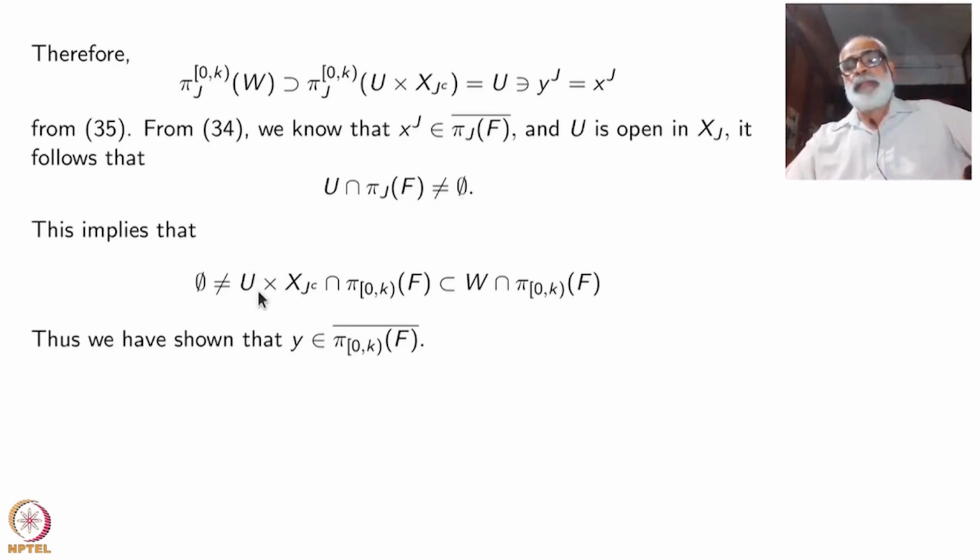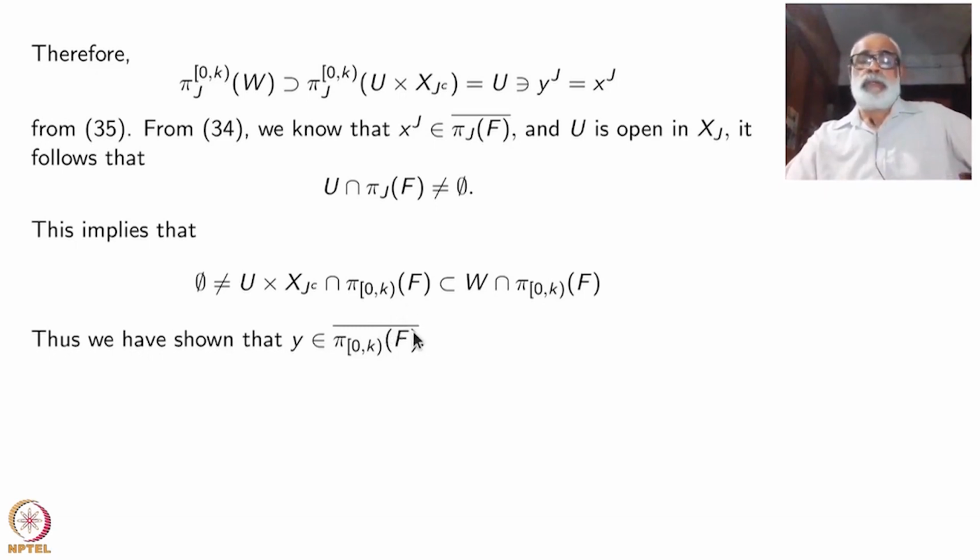So this implies U intersection Xj complement, that is non-empty, intersection with pi j inverse of the projection map here, pi 0j to x, is non-empty, but that is contained inside W intersection the projection of f on 0 to k. So for each point Y, a neighborhood of Y intersects this one, therefore this must be in the closure of this.